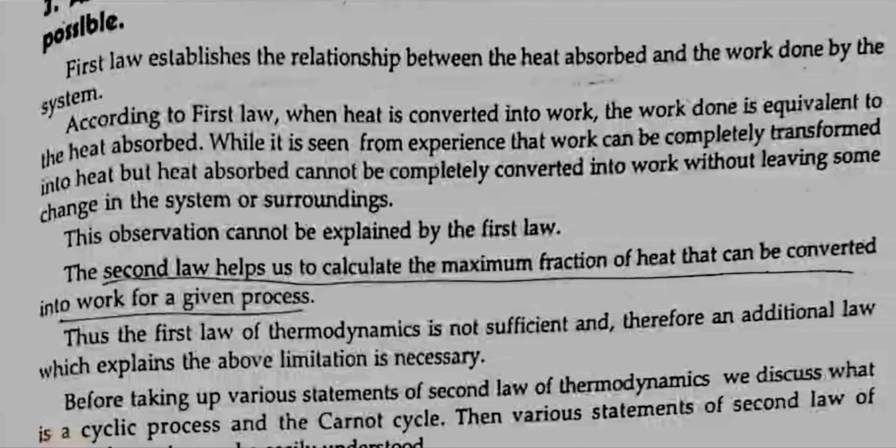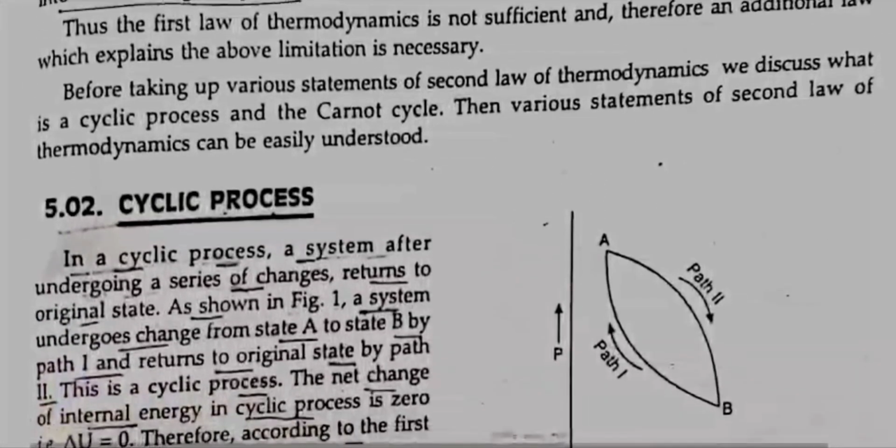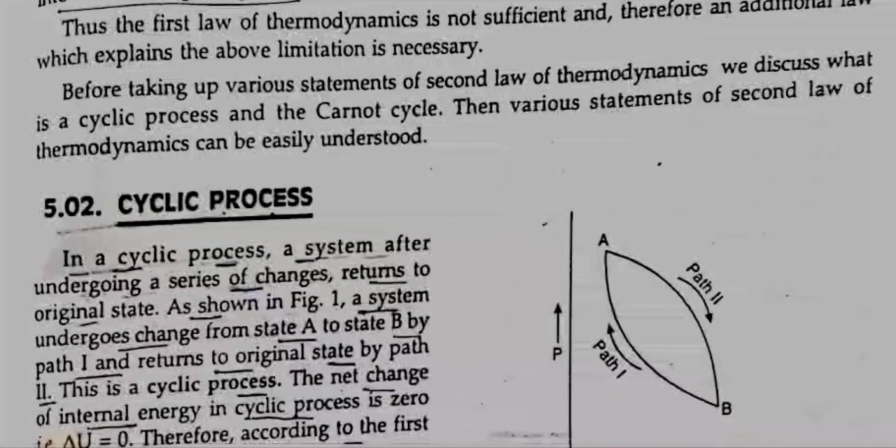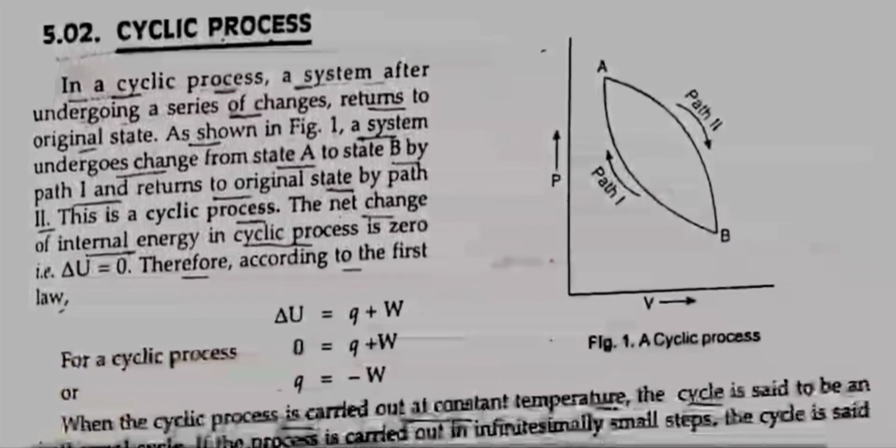The second law helps us to calculate the maximum fraction of heat that can be converted into work for a given process. Thus, the first law of thermodynamics is not sufficient and therefore an additional law which explains the above limitation is necessary. Before taking up various statements of second law of thermodynamics, we discuss what is a cyclic process and the Carnot cycle. Then various statements of second law of thermodynamics can be easily understood.